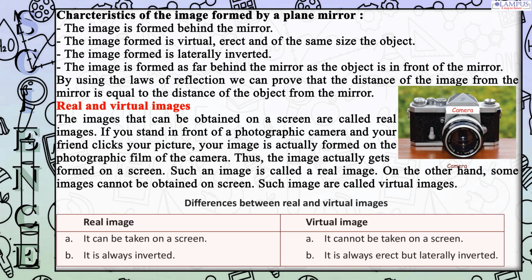Differences between real and virtual images. Real image: A. It can be taken on a screen. B. It is always inverted. Virtual image: A. It cannot be taken on a screen. B. It is always erect but laterally inverted.